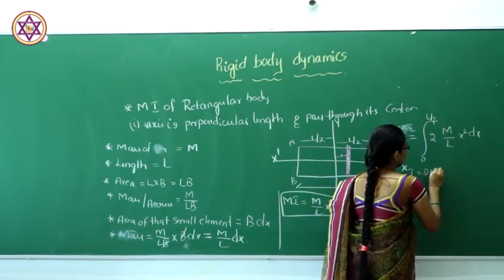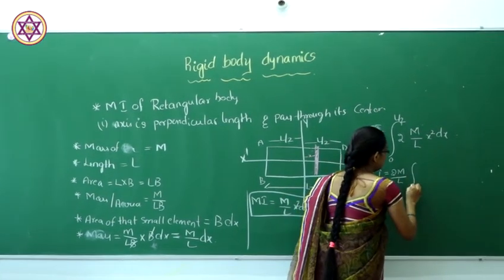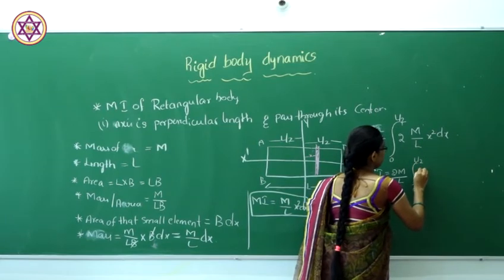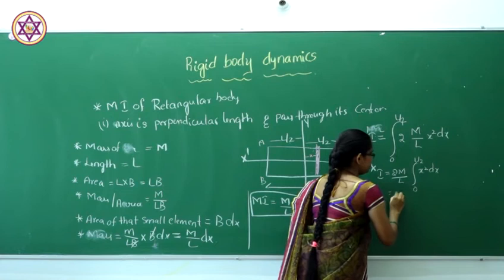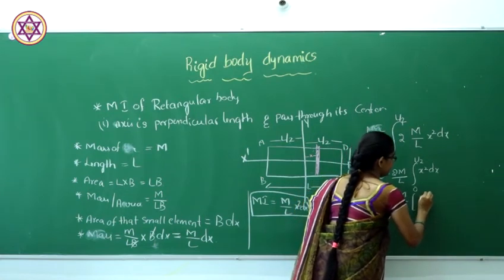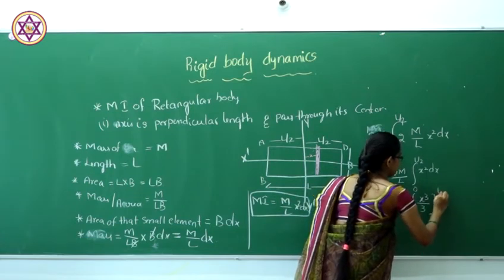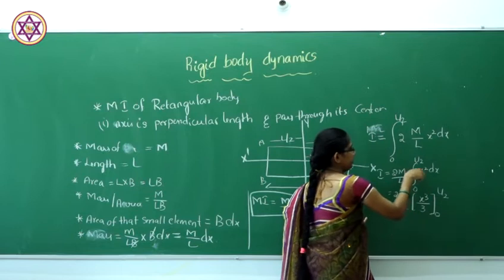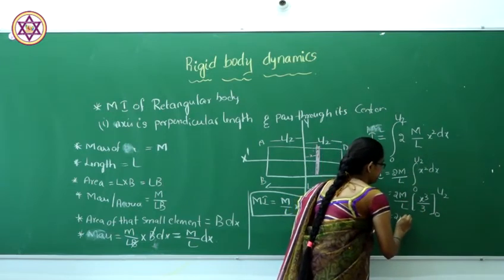So 2m by L will be constant. So the integral from 0 to L by 2 of x square dx gives 2m by L times x power 3 divided by 3, from 0 to L by 2. If you integrate x square, you get x cube divided by 3. Next, apply the limit.